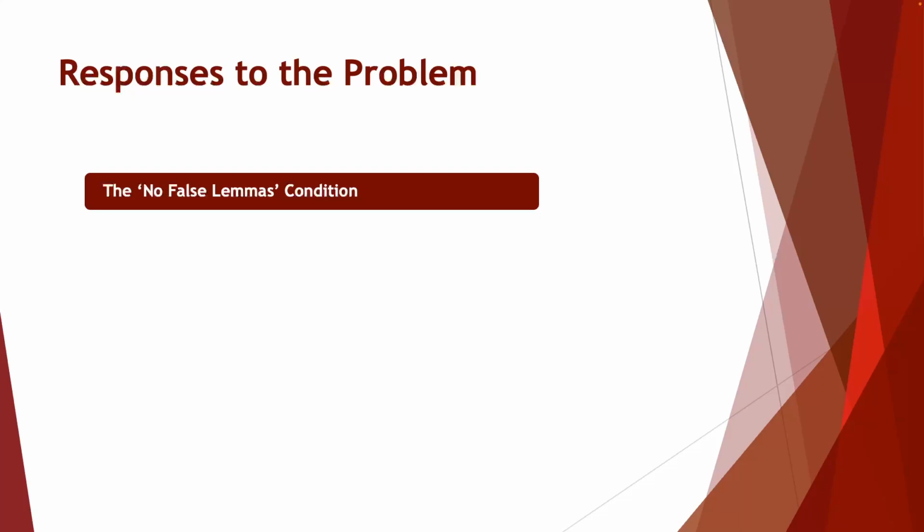If we go back to the Gettier example of Smith and Jones and the 10 coins, Smith's belief that Jones has 10 coins in his pocket would be based, according to this solution, on a false lemma, the assumption that Jones would get the job, which means his justification is flawed.